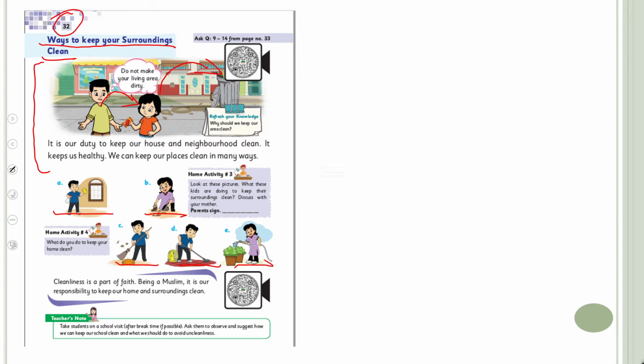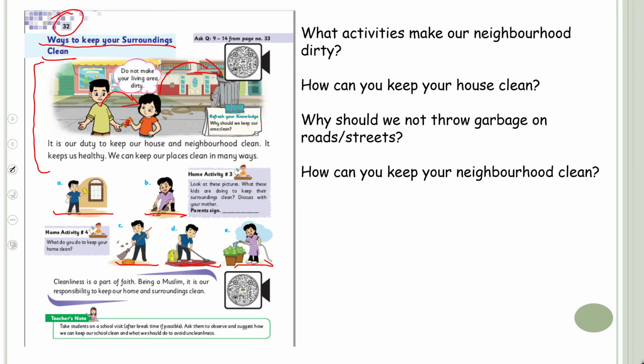Now quickly tell me, what activities make our neighborhood dirty? If we will not put the trash in the dustbin and we will put it on the road, it will make our neighborhood dirty. How can you keep your house clean? By throwing the trash in the dustbin, by putting the things in the right place, by planting more trees. This is how we can keep our house clean.